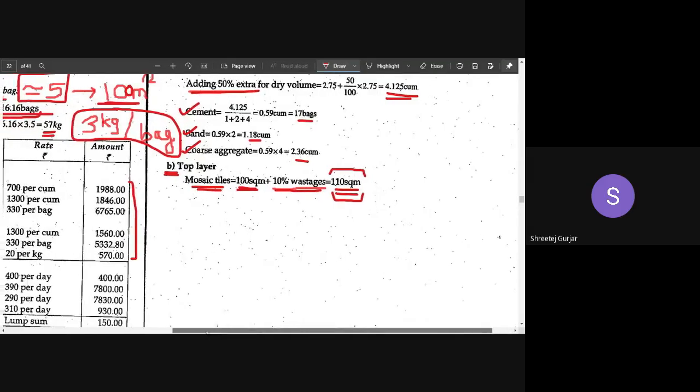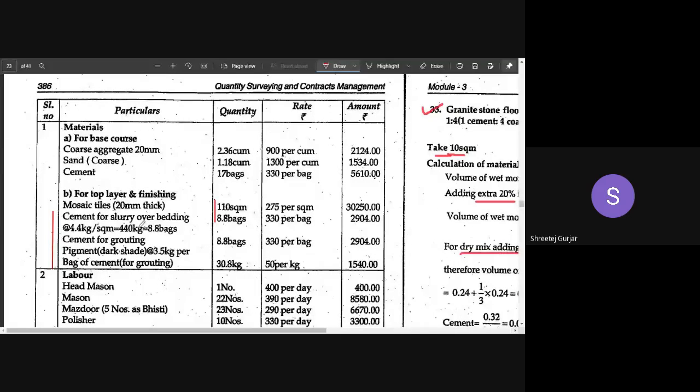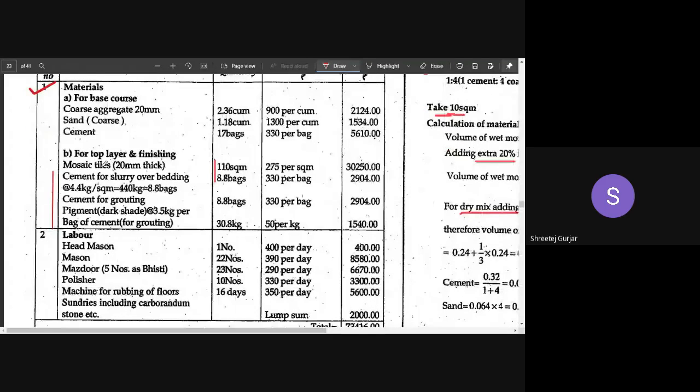So the base course is over, the top layer is also over. Now we have to prepare this particular table. Material quantities for the base course are easy to write: cement, sand, and coarse aggregate. Now coming to the top layer and finishing, here mosaic tiles are 20 mm thick, and the area of mosaic tiles that is required is 110 square meters.